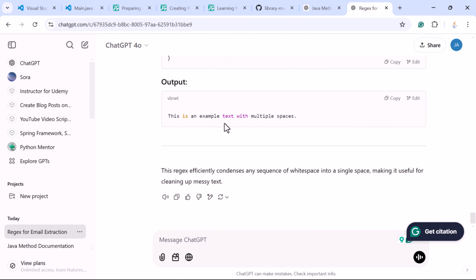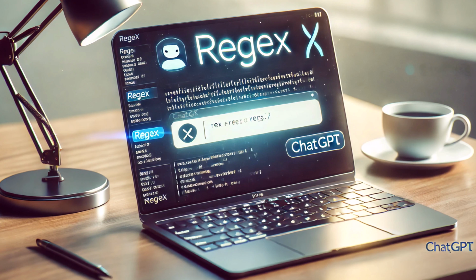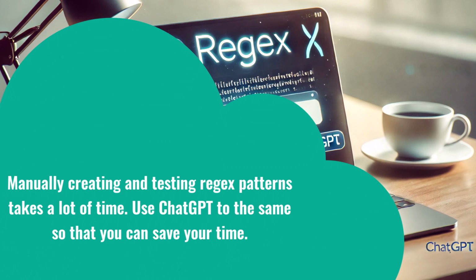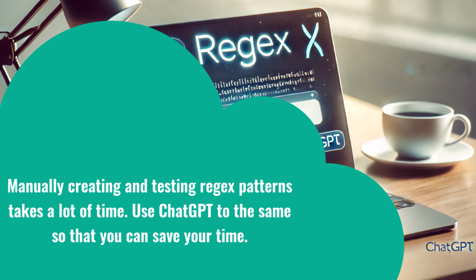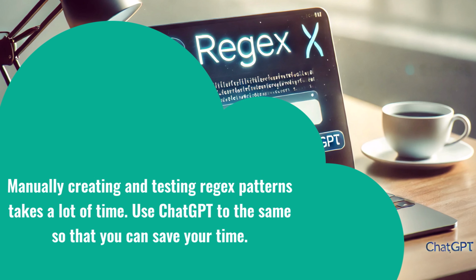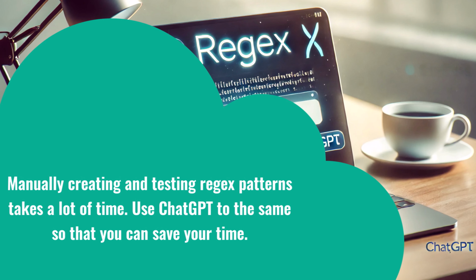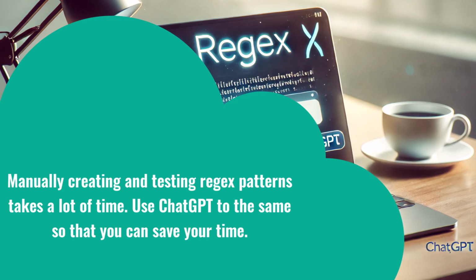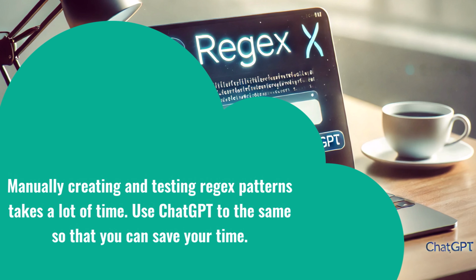This is awesome, right? Whenever we work on real-time projects, we typically have a requirement to write a regex pattern. With the help of ChatGPT, we can generate the regex pattern and use it in our projects, and we can save a lot of time. If you try to write the regex pattern yourself, you may find it complex or spend a lot of time. And also if you want to test your regex pattern, you need to write some use cases or scenarios, right? You can also use ChatGPT to do all of that. If you do it manually, it will take a lot of time. So just ask ChatGPT so that you can save your time and boost your productivity.